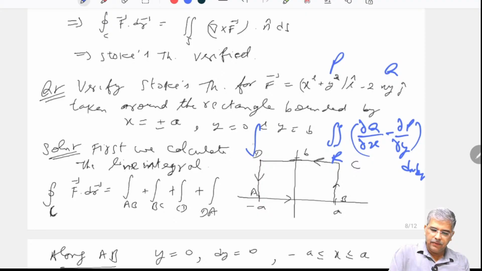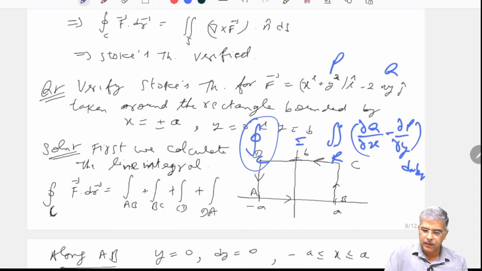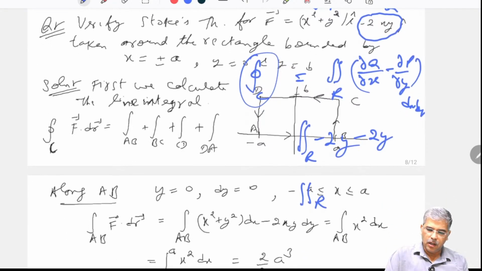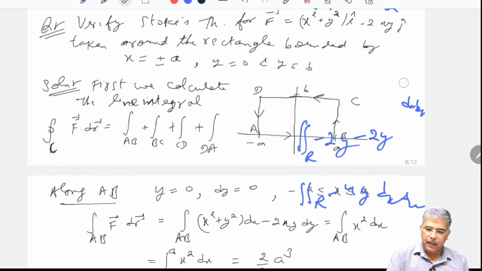So the left hand side was the line integral over the closed path C, which equals this. So what is the right hand side? Let me calculate. Double integral over R, del Q by del X, that means this, will give me minus 2y, minus del P by del Y, sorry, del P by del Y will also give me 2y. So ultimately I will get over R minus 4y dx dy. So by Green's theorem I would have obtained minus 4y and then integration over that region.